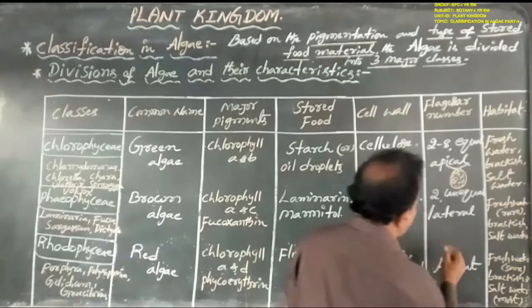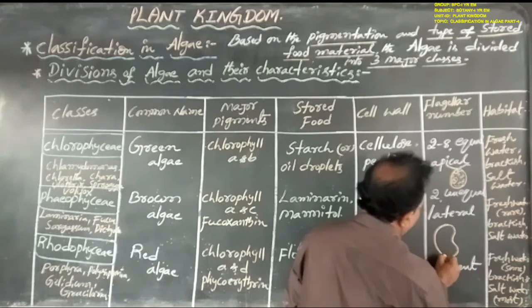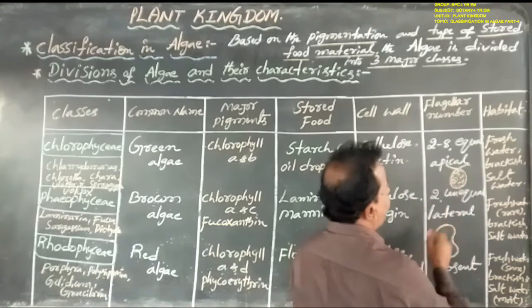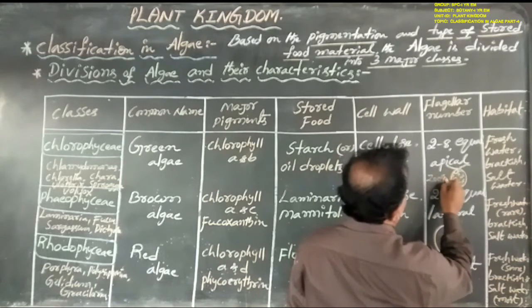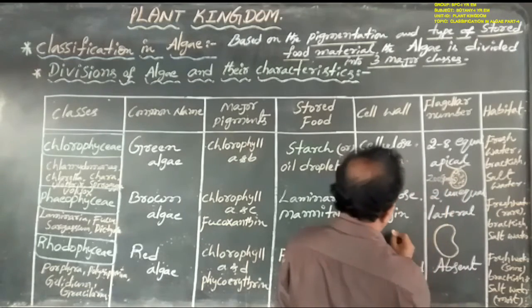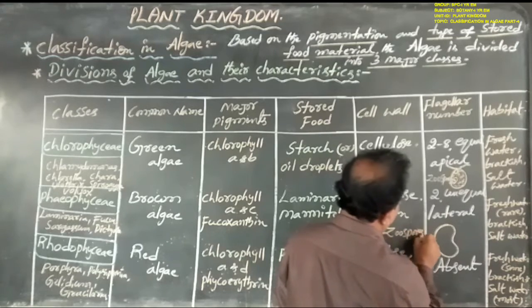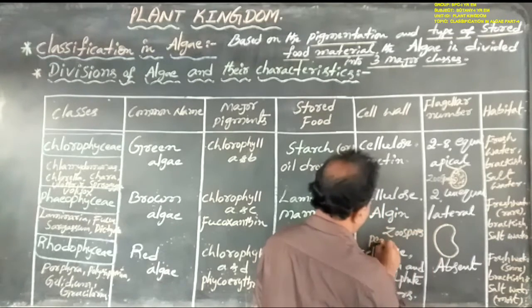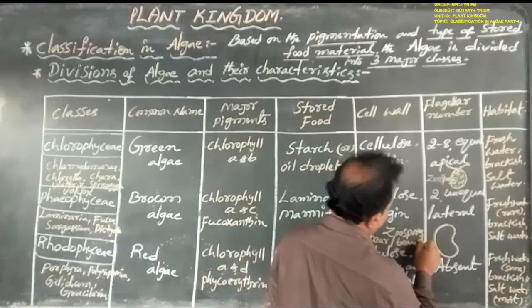This type of zoospore appears pear shaped, oval shaped or round shaped, or pear shaped or bean shaped.